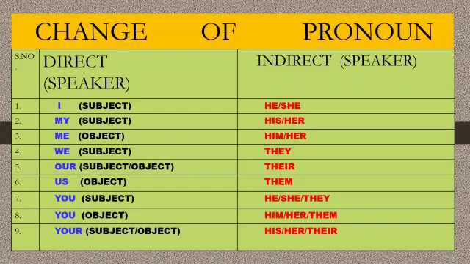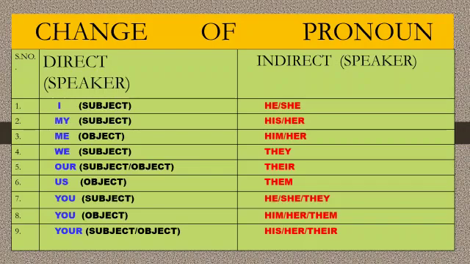If the subject "I" comes in direct speech, it should be changed to he or she according to the gender. If it is masculine, it is he. If it is feminine, it is she. If the subject "my" comes in direct speech, it should be changed to his or her according to the gender. If the object "me" comes, that is after the verb, then it should be changed to him or her.